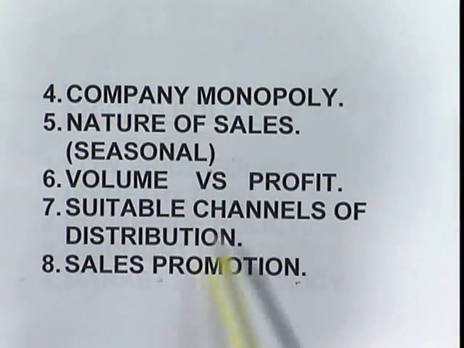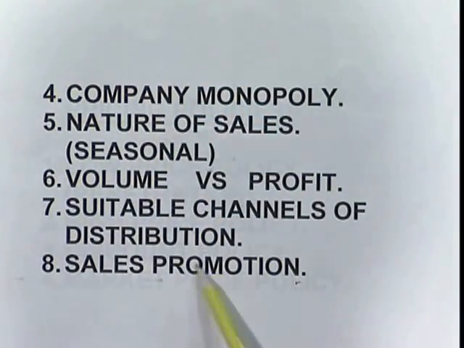Next is suitable channels of distribution. How is the distribution of our products, whether we are present in every nook and corner or only in cities, whether we have wholesalers, retailers etc. We have to fix the price according to the distribution. When middlemen are there, the percentage of commission increases, so there will be a big difference between the manufacturing cost and the price we are going to give. So we have to go by the channels.